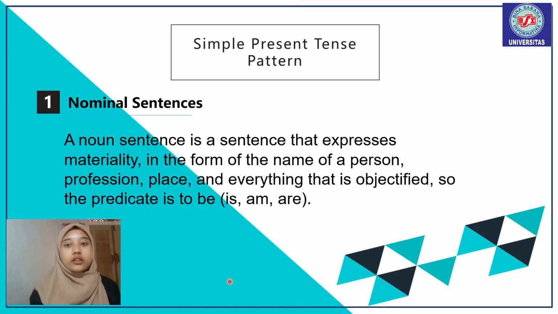The second simple present tense pattern is a nominal sentence. A noun sentence is a sentence that expresses materiality in the form of the name of a person, profession, place, and everything that is objective. So the predicate is to be: is, am, are.